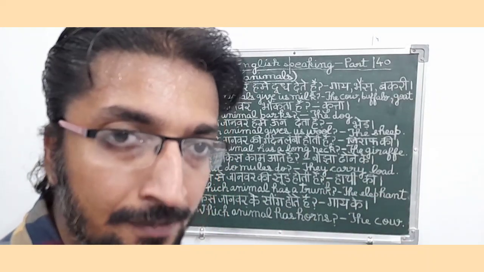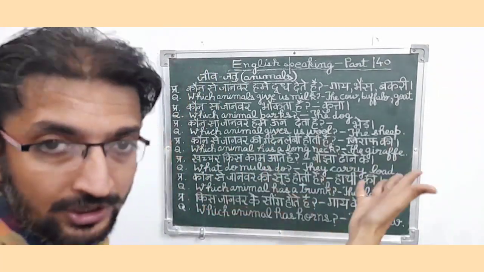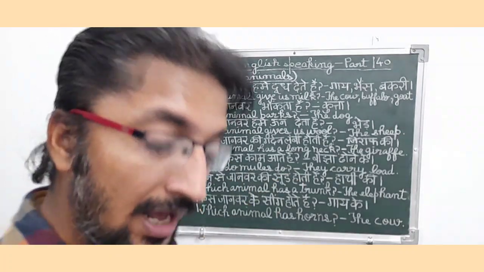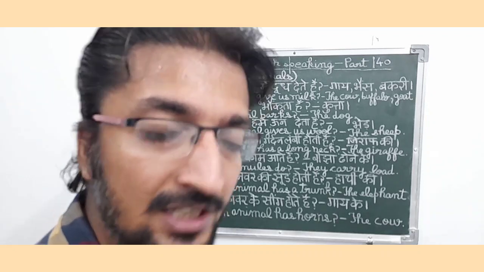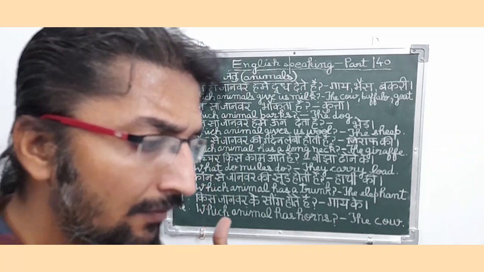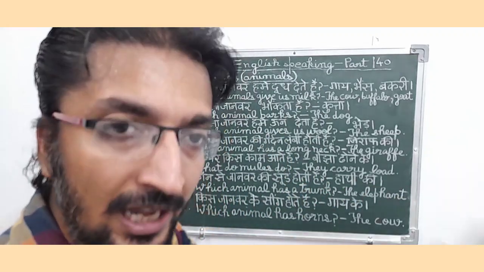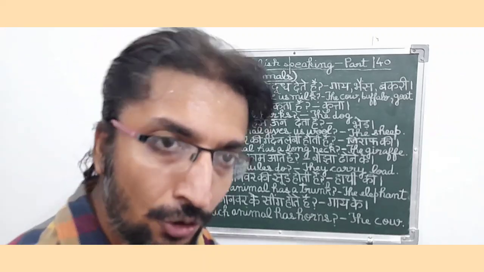कौन सा जानवर भौंकता है? Means कुत्ता. So in English it means which animal barks? The answer is the dog. So friends, this sentence is also a present interrogative type sentence because in this sentence the person is asking about that animal which normally barks every time or anywhere. So the quality of barking we normally see in the dog.